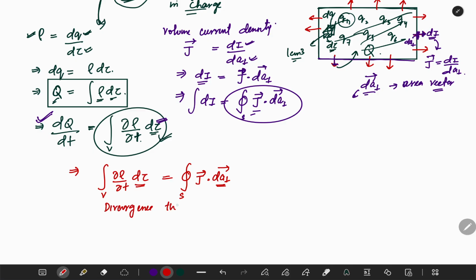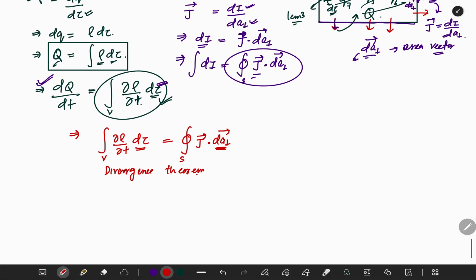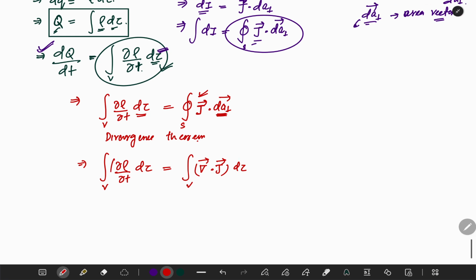The divergence theorem converts the surface integral into the volume integral by taking the divergence of that vector quantity. So which implies volume integral ∂ρ/∂t dτ equals volume integral del dot J dτ. Now since both are volume integrals, this integrand must be equal to this integrand. So which implies ∂ρ/∂t equals del dot J.